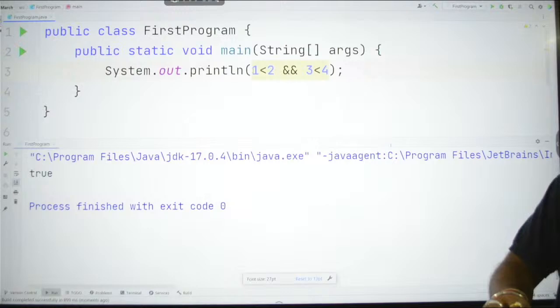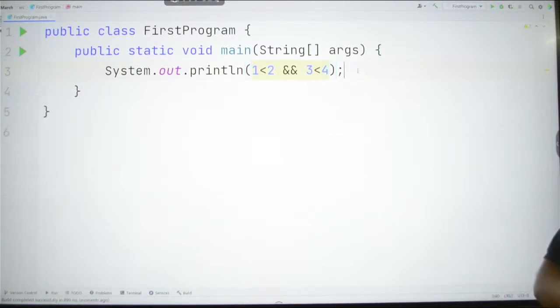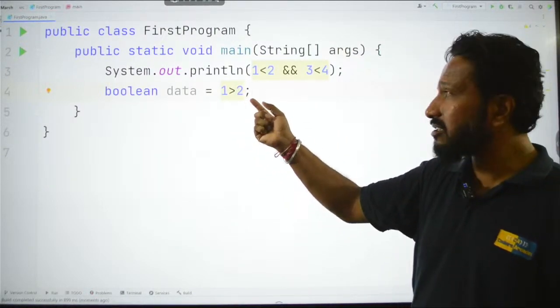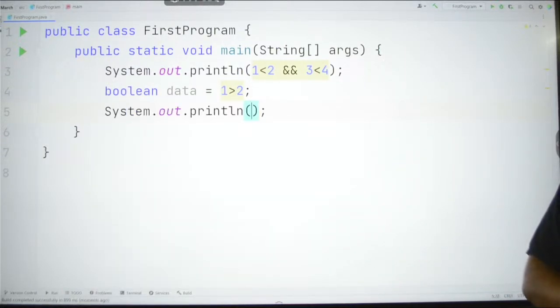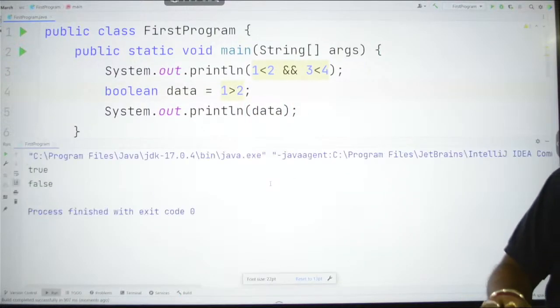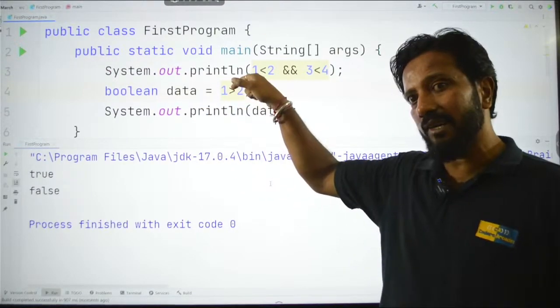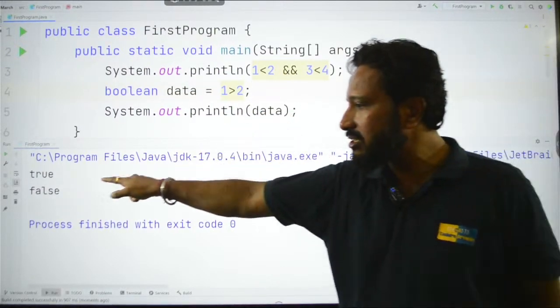So you can also do one thing, you can take a Boolean value like this. Let me show you here. You can take Boolean, say data is equal to 1 greater than 2. This is an expression which will result in 1 greater than 2 is false, right? So, this false value will be stored inside this. So, if I now try to print data, the value of data should be false. If I run this now, see the output, guys. Because 1 is not greater than 2, this is ending up into false, and this false value has been stored inside data, and this data, when I am printing, it is giving you a Boolean result which is false.